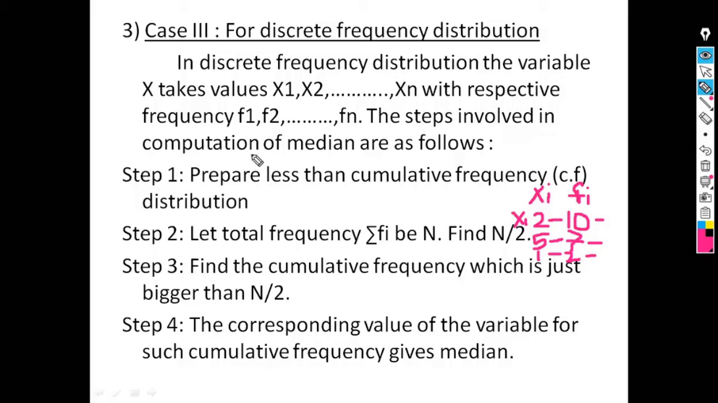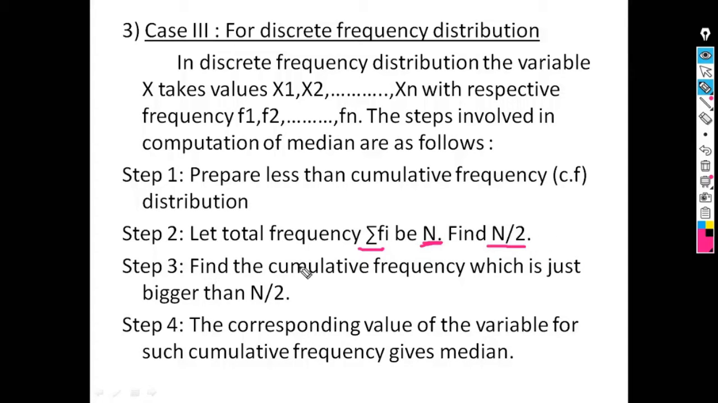Then for this type of data, the median can be calculated by using the following steps. The first step is prepare less than cumulative frequency distribution. Step 2, let total frequency Σfi be n, means you have to calculate the total frequency, and then find n by 2, means we have to divide this n by 2 and compute the value of n by 2.